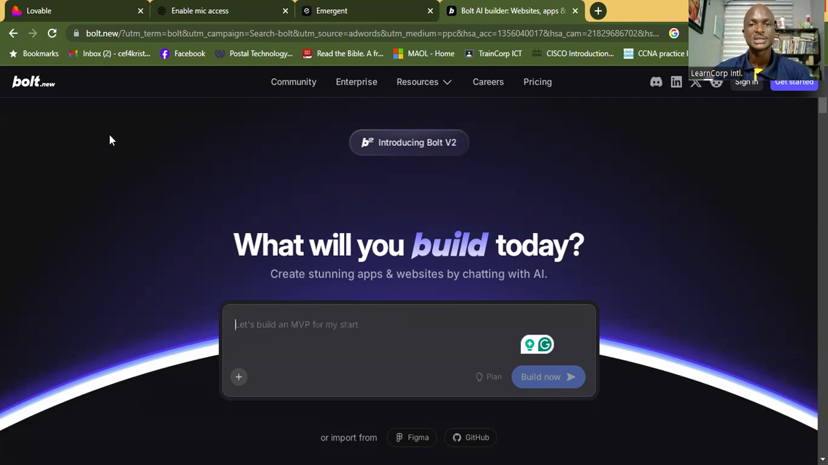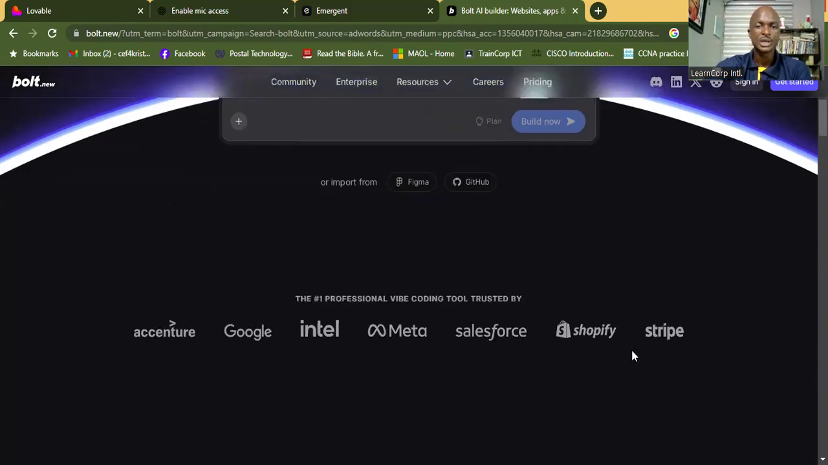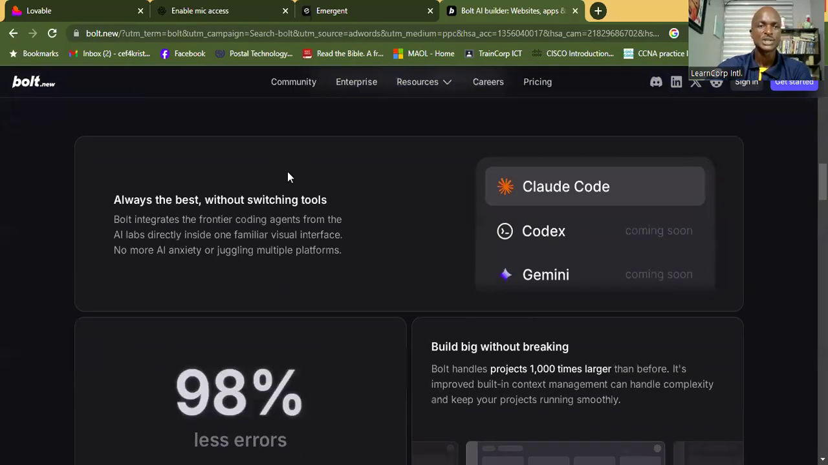So Bolt is another AI that you can use to build apps and websites and chatbots, I think. Yeah, so these are the people they work with: Accenture, Google, Intel, Meta, Salesforce, Shopify, and Stripe. And you can check out its features.